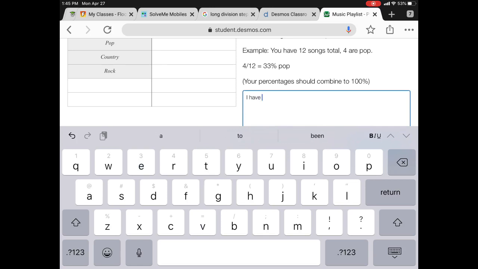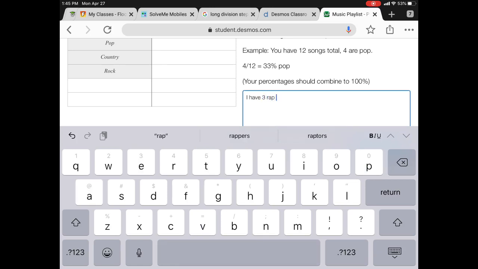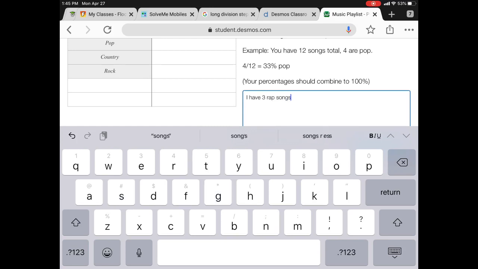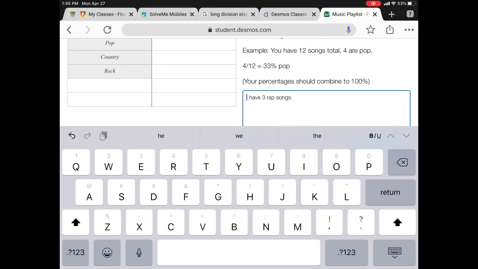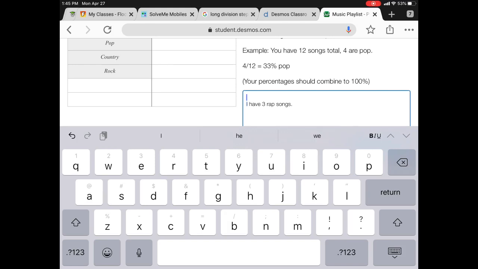So I look up how many of each type of song I have, and I'm going to use the sentence stem I have, put in the number, rap songs. The same thing works with pop, country, and rock. I also decided I should go back and put in my total number of songs. So I have a total of 10 songs. I promise I do fix that spelling error later.